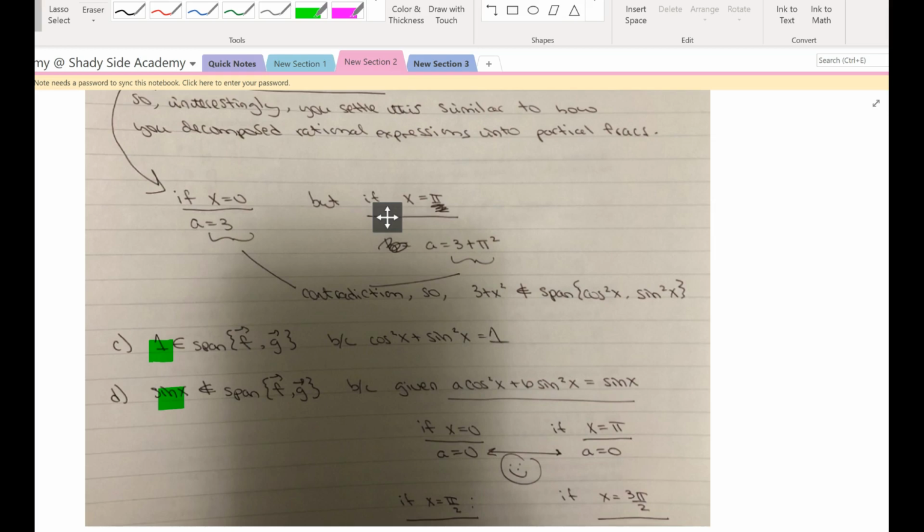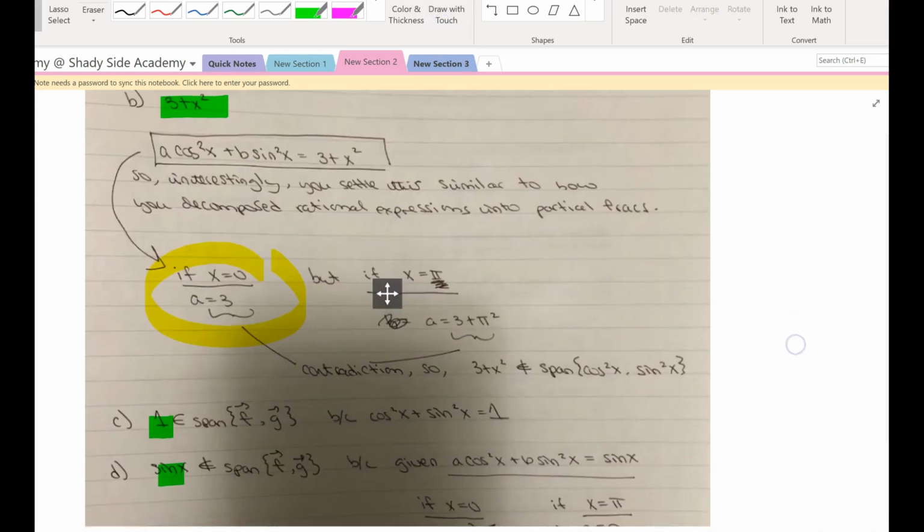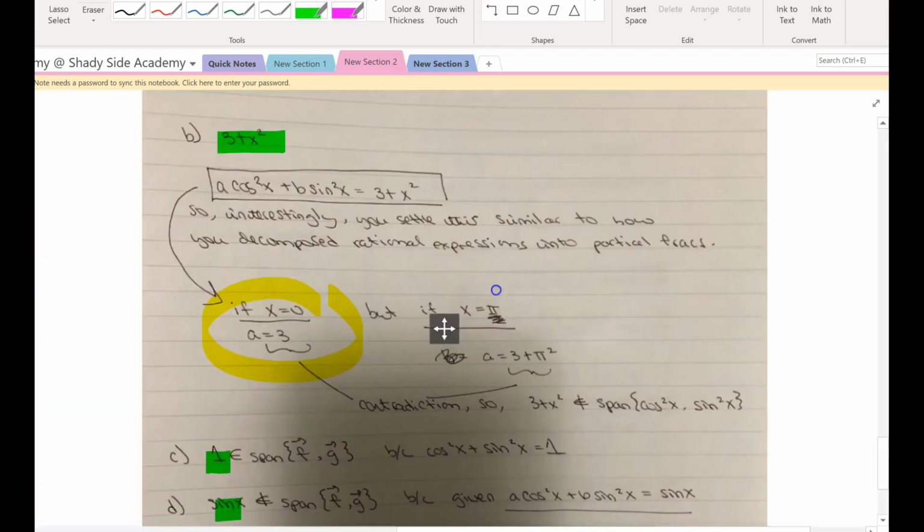This thing is going to drive me absolutely crazy, a little cross here. So here's my first choice. Let x equal 0, okay? When you plug in x equals 0 here, you will see that A equals 3. And try another value of x, again choosing savvily. I first chose x equals pi over 2. You can see how I scratched that out, but you'll see why I changed in a moment. I chose x equals pi.